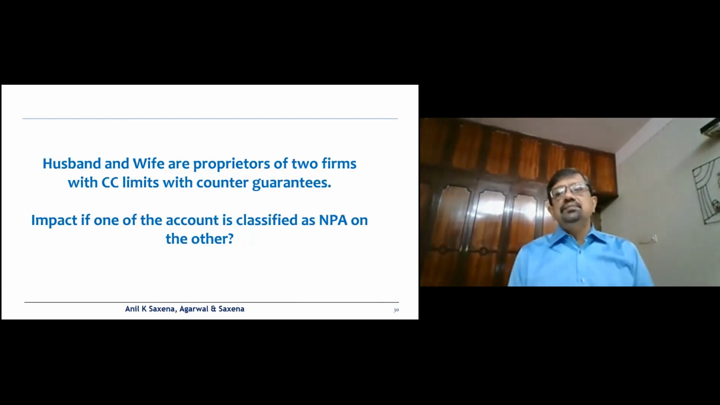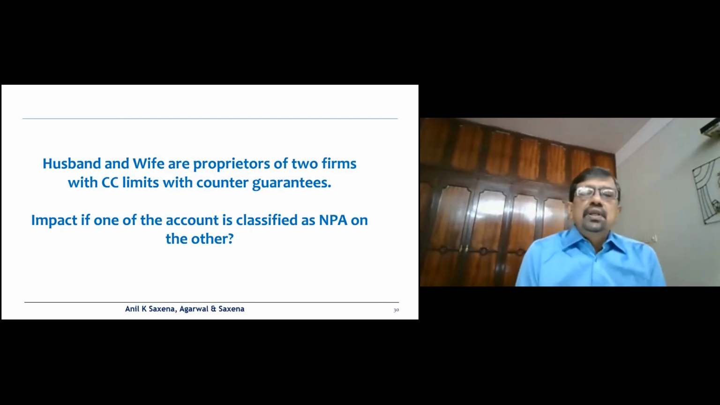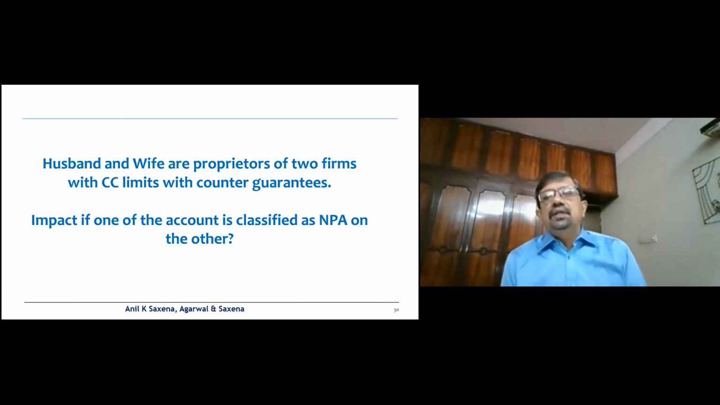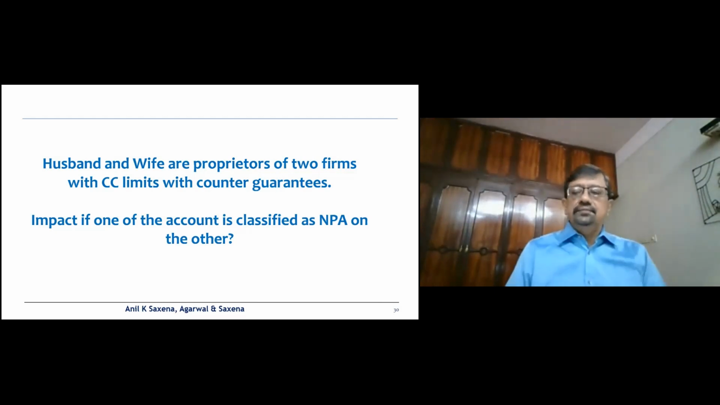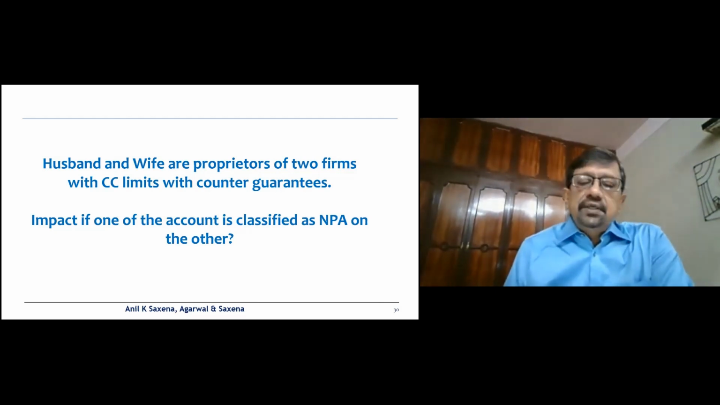Husband and wife are proprietors of two firms with CC limits with counter guarantees. Impact if one of the accounts is classified as NPA on the other: there will be no impact. Both of them are different customers, both of them are different borrowers, both of them are different PANs. The only difference would be that, because of the counter guarantee and one becoming an NPA, the security, if it does make a difference, would probably have an impact on classification of the other account as secured or unsecured, depending on whether or not there are other securities available.